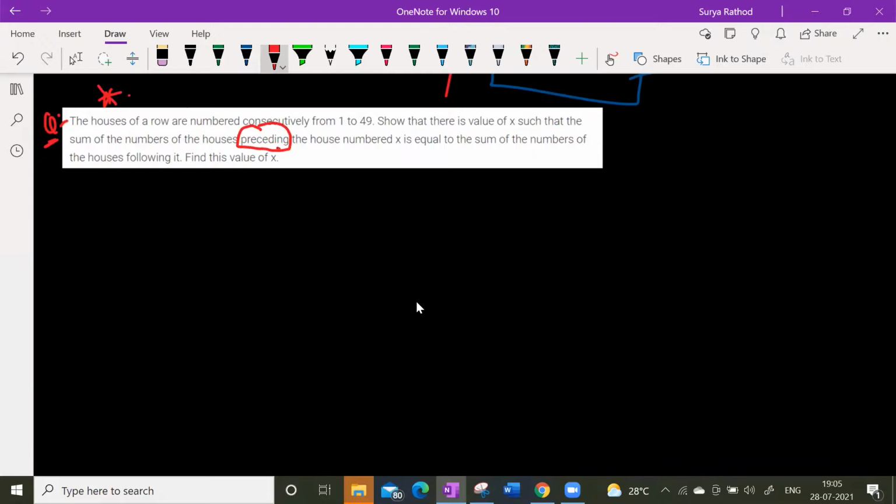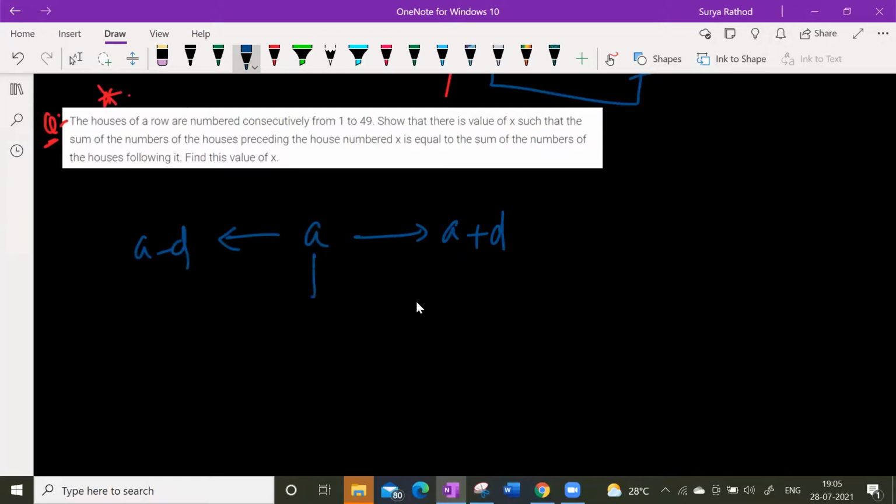What do you mean by preceding here? Preceding means before X. Succeeding means after X. That is what you should understand. For suppose I have X. What is the preceding number to this? X minus 1, isn't it? And the succeeding number is X plus 1. Let us say if I have A, then A minus 1 is the preceding number and A plus 1 is the succeeding number.